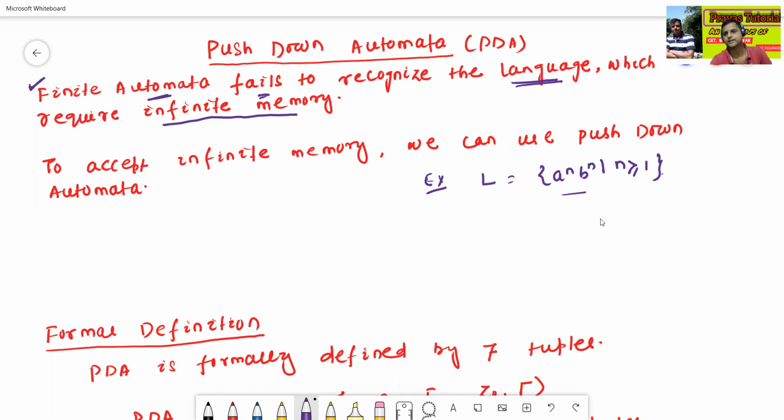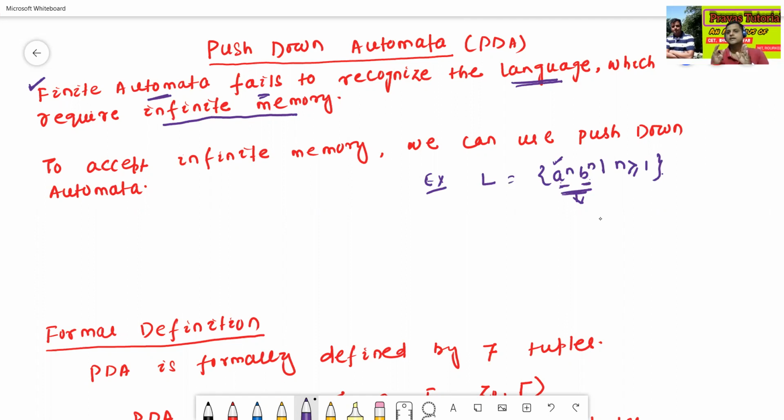Suppose for this language, because this language is not regular. This language, a to the power n, b to the power n, is not regular. This language requires infinite memory. And another thing is, here n number of a's always follows n number of b's.